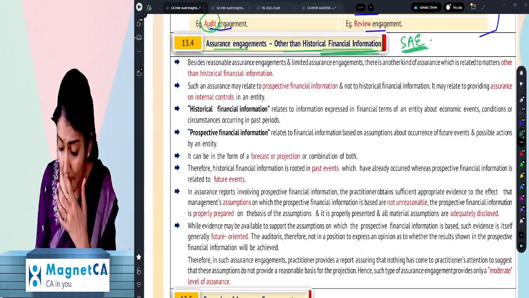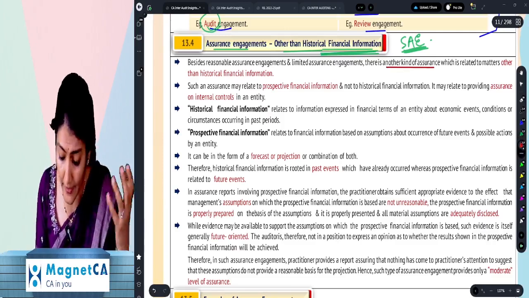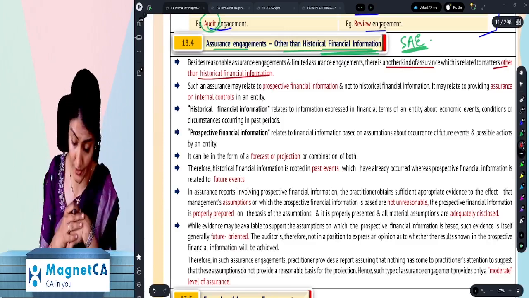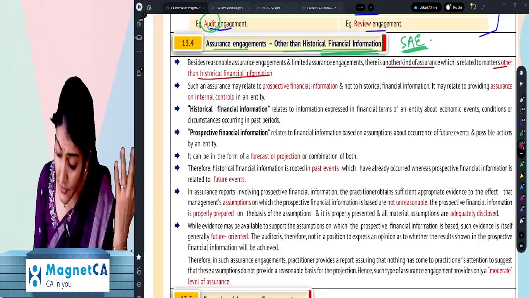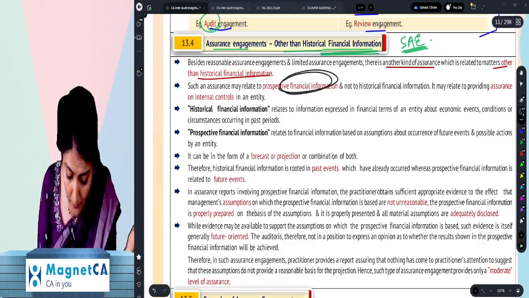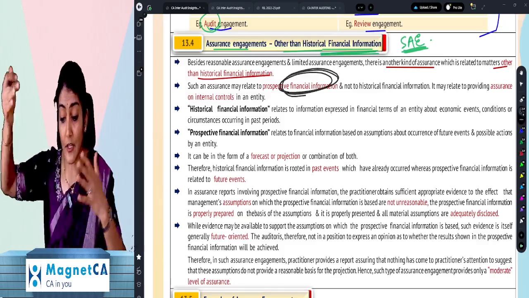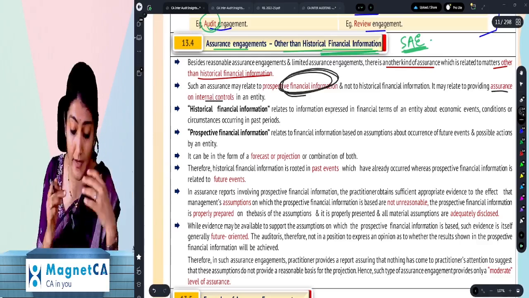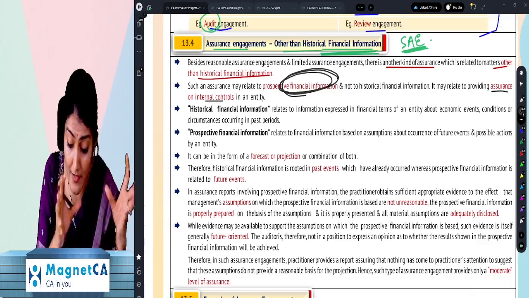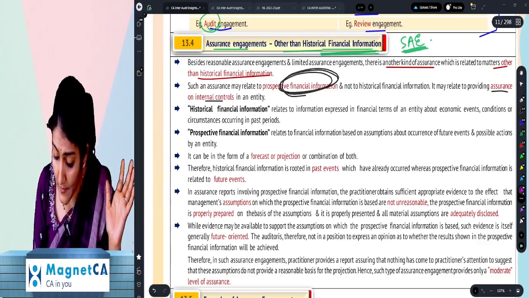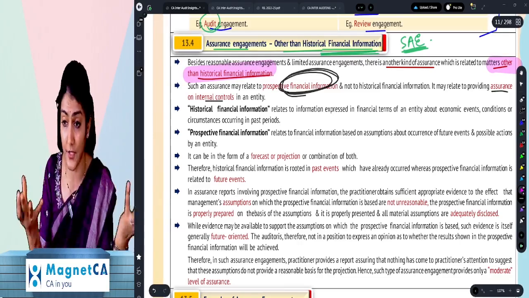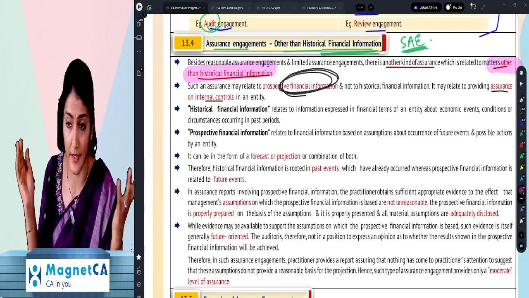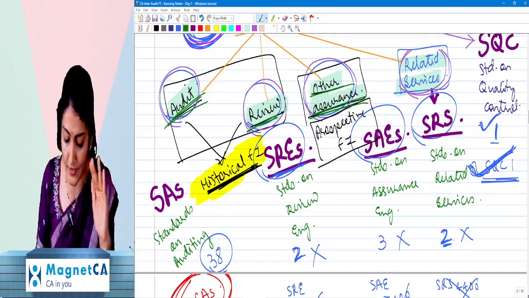Besides reasonable assurance and limited assurance engagements, there is another kind of assurance which is related to matters other than historical financial information. And what could be the matter other than historical financial information? It could be prospective financial information, like say 31st March 2040. Or giving an assurance regarding the controls in an organization. Right? So that is not related to historical financial information. What is the thumb rule? Other than historical financial information, if you are doing any assurance engagement, then that is the other assurance engagement.